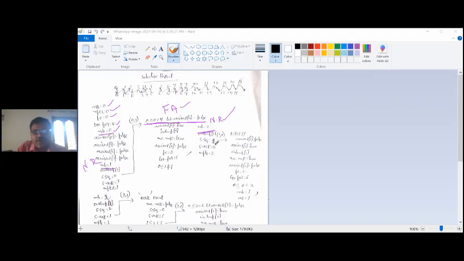So out buffer of 1, and that means sending buffer 1, with the sender's sequence number equal to next frame to send. Next frame to send is 1 here. So the sender's sequence number is set, and the sender's acknowledgement equals frame expected. Frame expected is 1 here. So 1 plus 7 is 8, 8 modulo 8 is 0. Then next frame to send is incremented to 2, and network layer ready moves on to the data link layer.